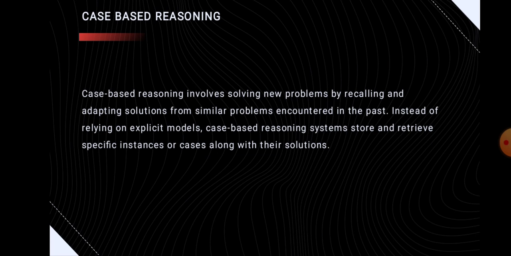Case-based reasoning is more like human behavior, I mean human manner, in which human beings conduct problem solving, and it also has correlation within cognitive science.